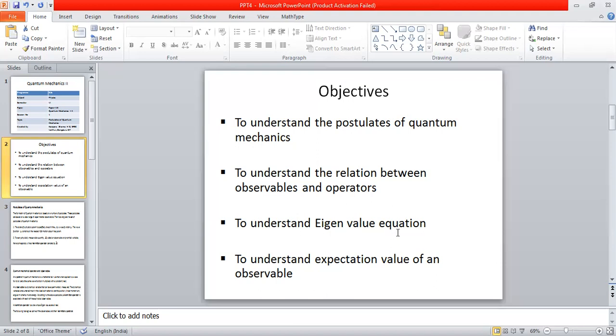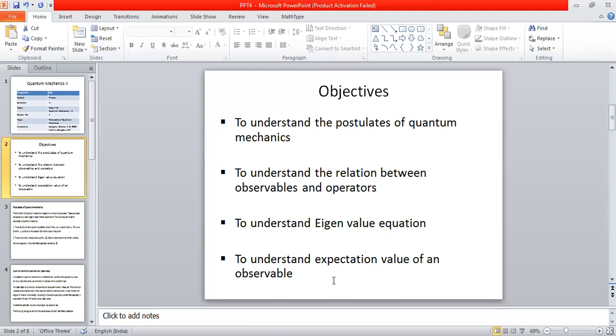And at last, we would like to understand another concept called the expectation value of an observable. We cannot find out the value of a particular physical quantity accurately, but instead we define something like an average value. That average value is given the name expectation value. This expectation value can be defined for each and every physical observable.